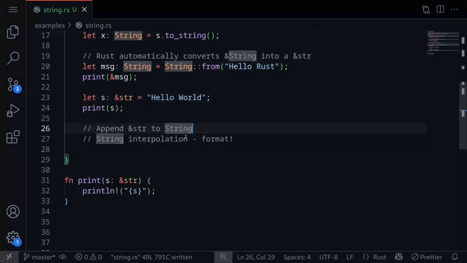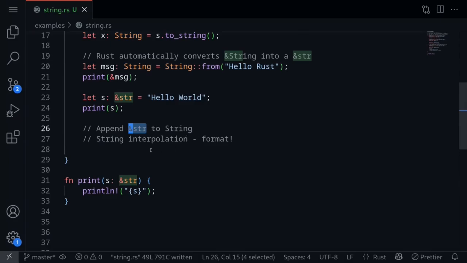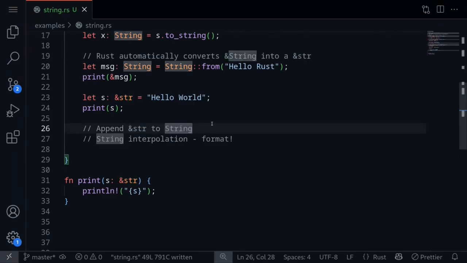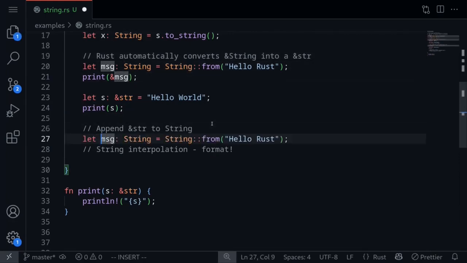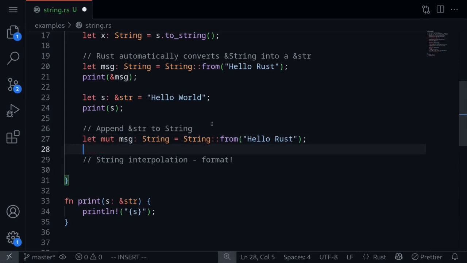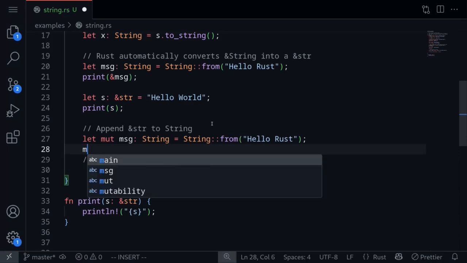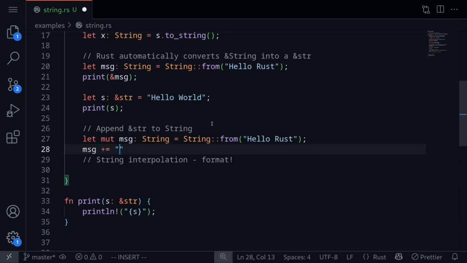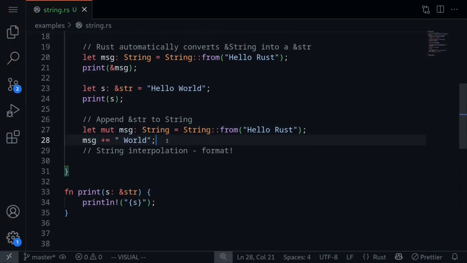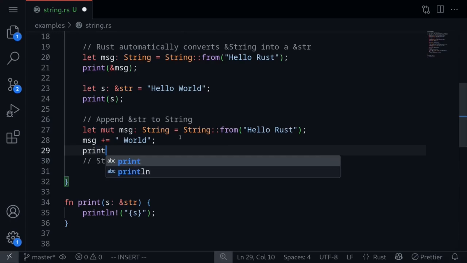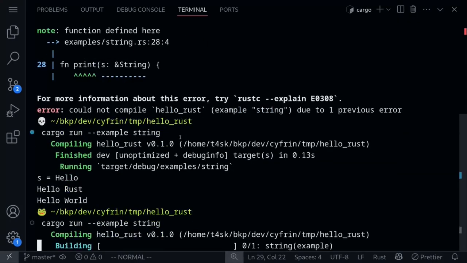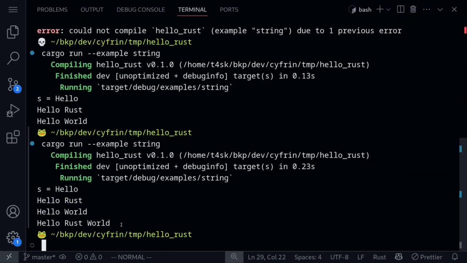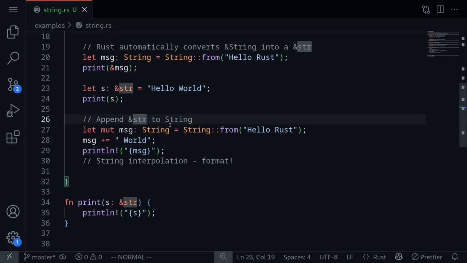Let's look at 2 more examples: how to append a string slice to a string, and string interpolation. To append a string slice to a string, we'll start with the string message, and since we're modifying this, we'll need to prefix it with the keyword mut. Now, to append a string slice, all you have to do is use the plus operator. So say message plus equals, let's add world. To the message, we're appending the string slice world. So when we print this out, and then execute the code, we get hello Rust world. So that's an example of appending a string slice to a string.